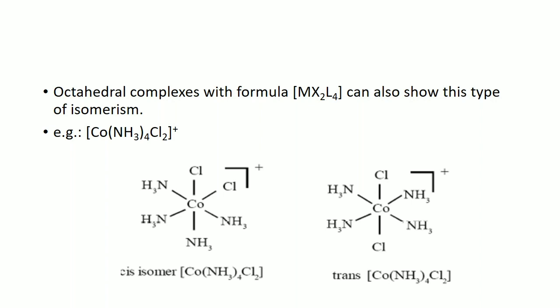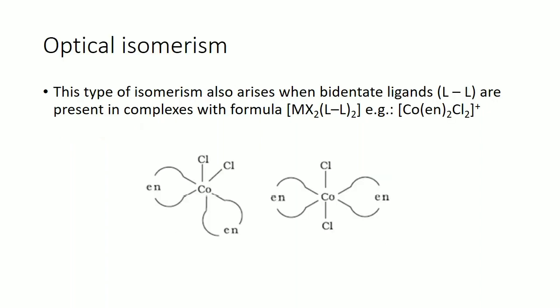An octahedral complex with the formula MX2L4 can also show cis and trans isomers. As you can see, this is an example of a cobalt complex where the ammonia is all on the same side of the central atom, and that is the cis isomer. But in the case of the trans isomer, the ammonia is opposite, or you can say the chlorine is opposite. In that way, it is acting as a trans isomer. So geometrical isomerism is generally classified into two, that is cis isomer and trans isomer.